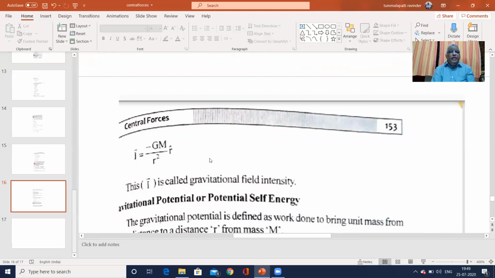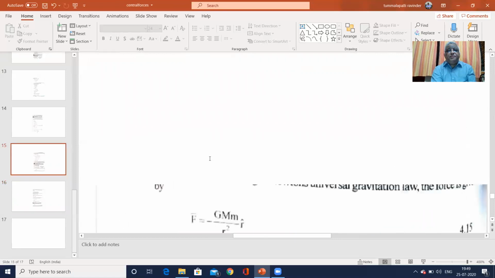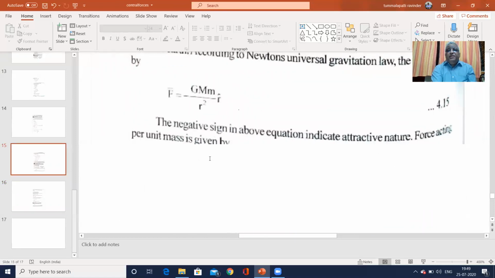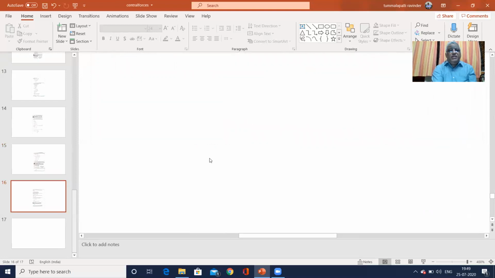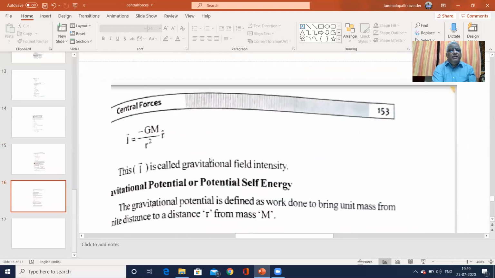I is equal to minus GM by r square into r cap. So the force acting on unit mass is given by the formula I equals minus GM by r square into r cap. It is called gravitational field intensity.